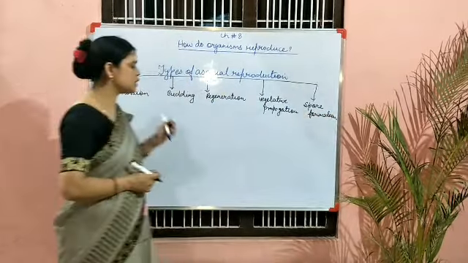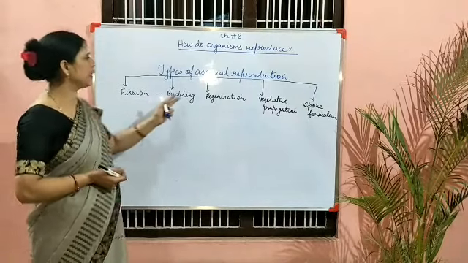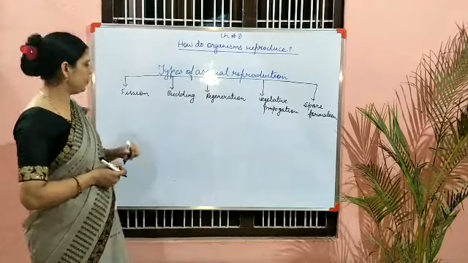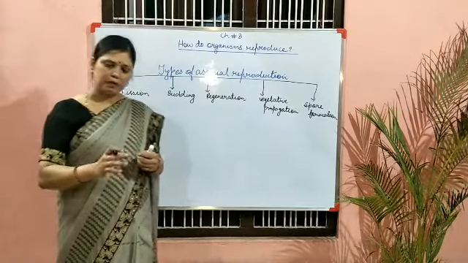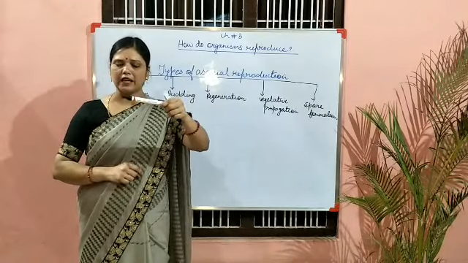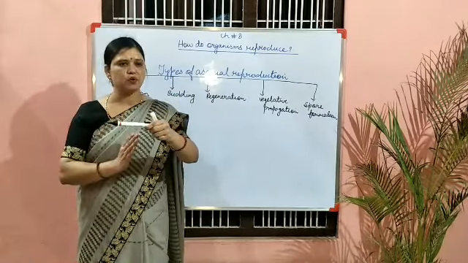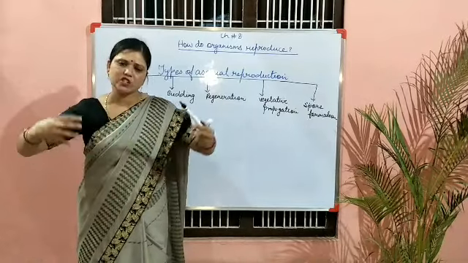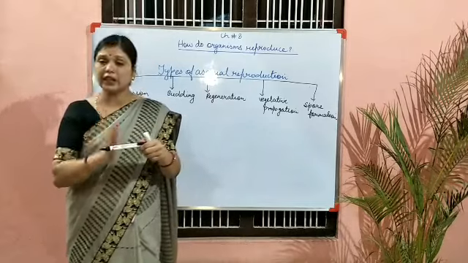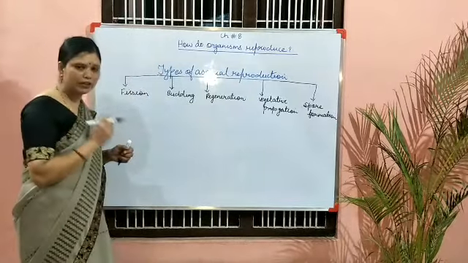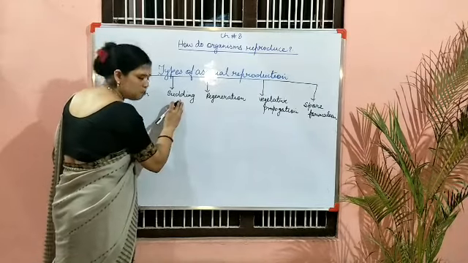So dear students, it is a very important question. It can be asked for 5 marks also: explain the types of asexual reproduction. So, fission. Fission means splitting or breaking down. For example, this marker is here. If I cut it into 2 equal pieces, that is known as fission. Fusion means joining up, but fission means the splitting or breaking down of an individual into 2 daughter cells. So first is fission.